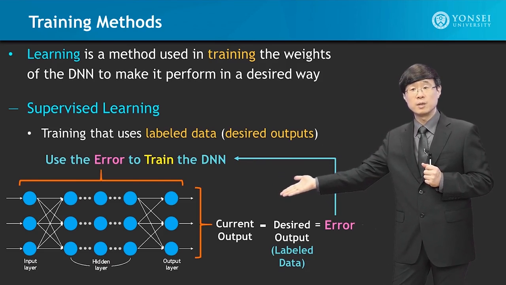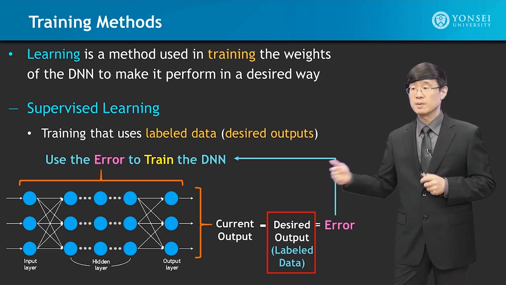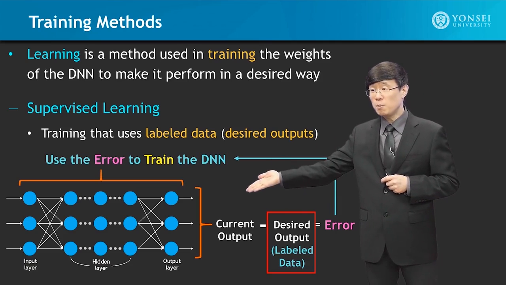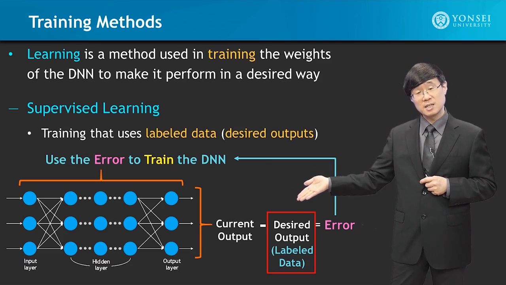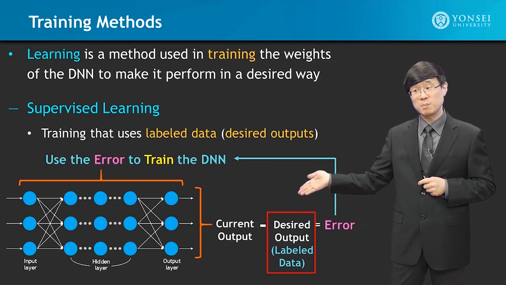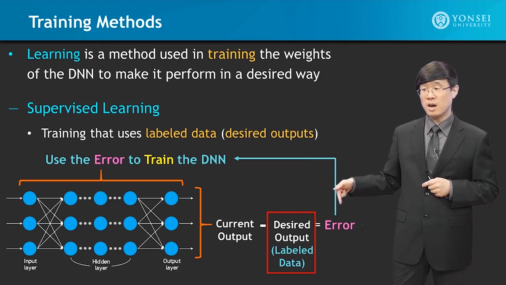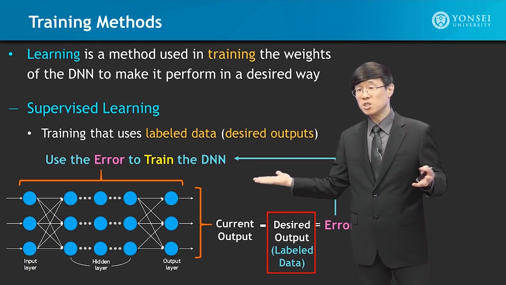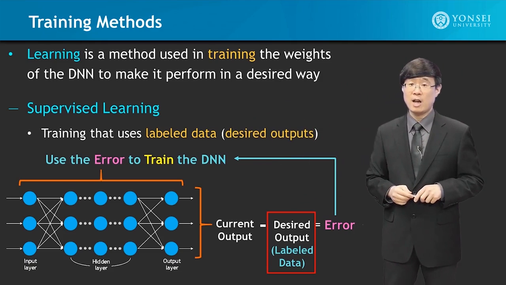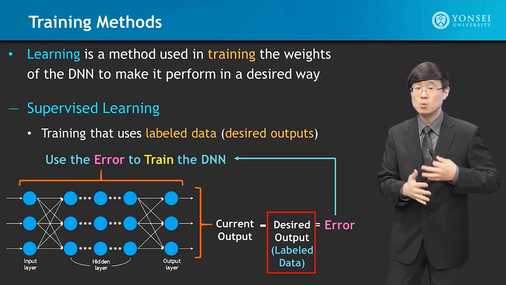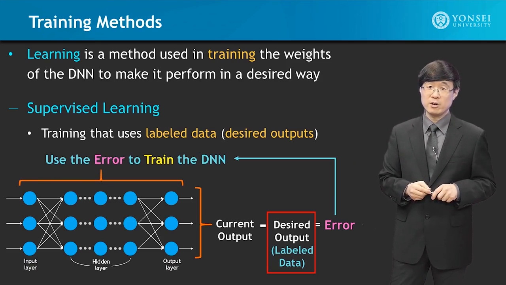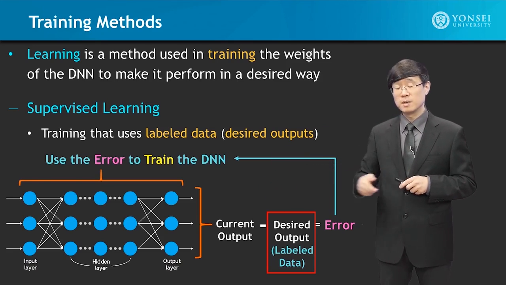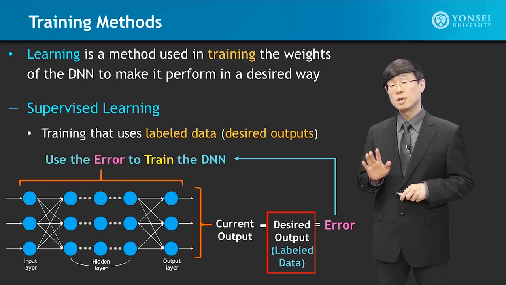This is the current output. Then we have the desired output, the labeled data. Now, does the current output match the labeled data, the desired output? If not, there's going to be an error. This error is fed back into the system to retrain it such that it matches our desired output. This process is what we call supervised learning, because it has the desired output, the labeled data.